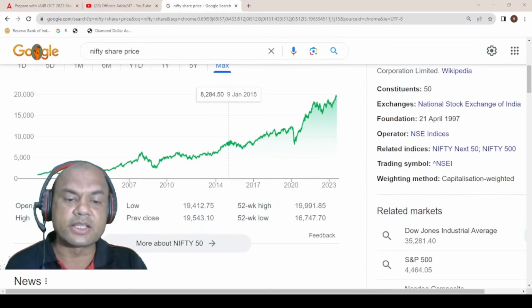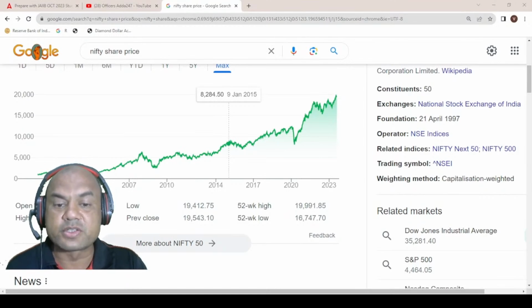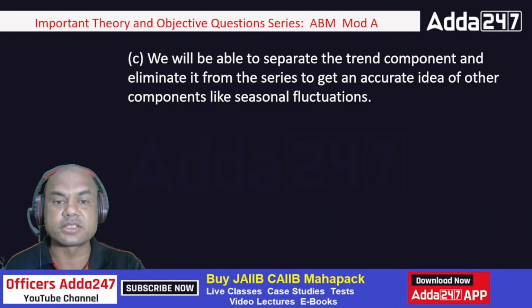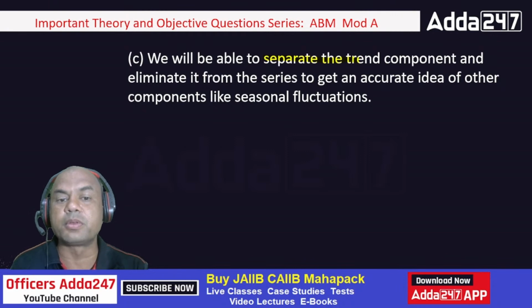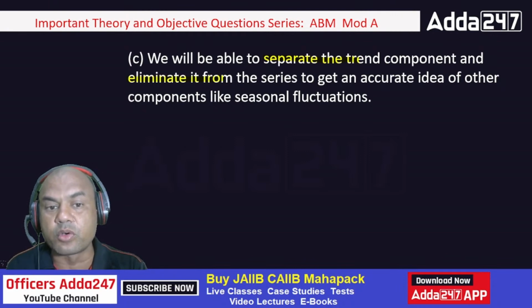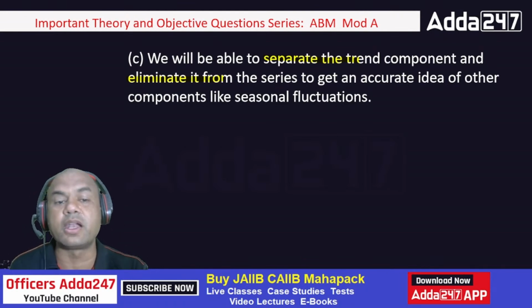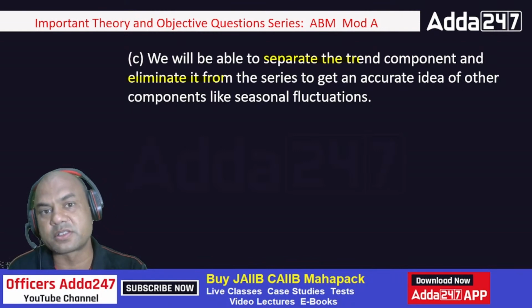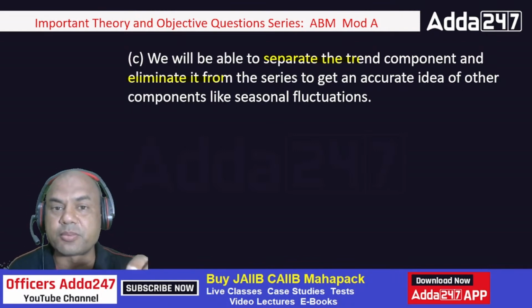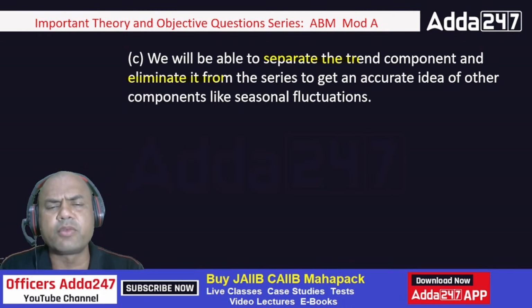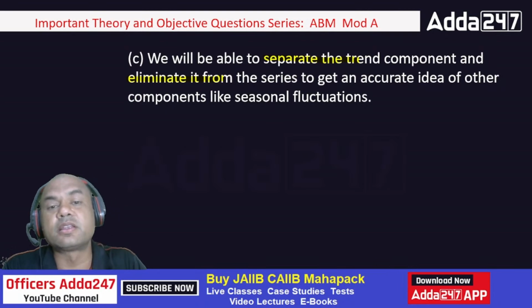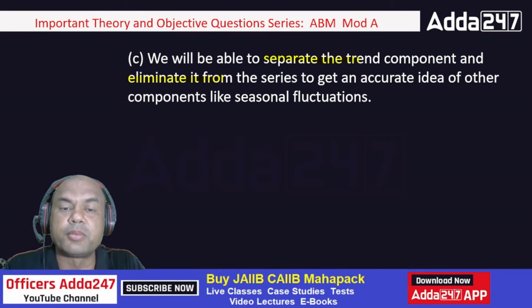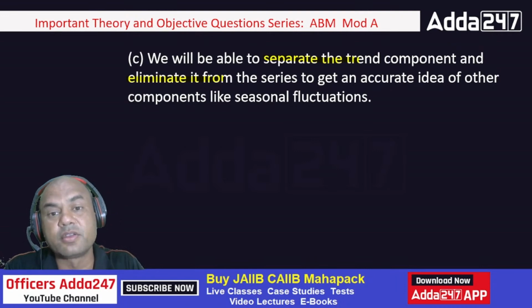Now in this case, as I told you, we should be able to separate the trend. That is what the question is. We'll be able to separate the trend component and eliminate it, because COVID was a one-off situation. It won't come every now and then, right? We eliminate it to get an accurate idea of the components like seasonal fluctuations. So this was the main explanation needed: how to separate the trend. We have calculations over here. There is a relative curve formula which can be used. There are 2-3 formulas which are used to separate the trend, which is a one-off situation.